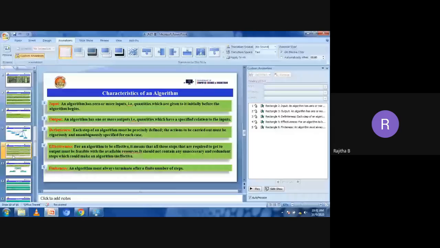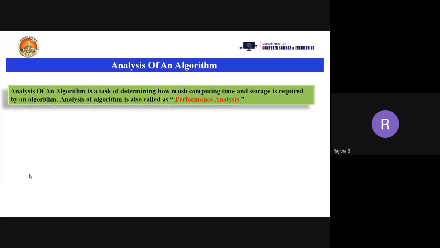Thank you. Now we'll go to the analysis of an algorithm. What is an analysis of an algorithm? Why do we need to analyze the algorithm? What is the use of it? The analysis of an algorithm is the task of determining how much computing time and storage, meaning space, is required by an algorithm or program. So this analysis of an algorithm is also called performance analysis.